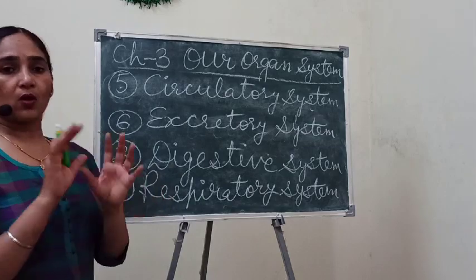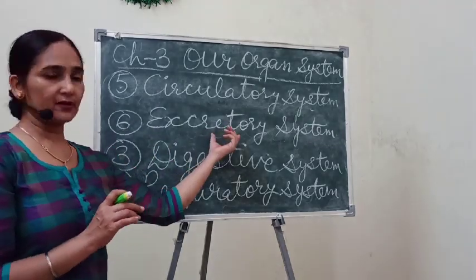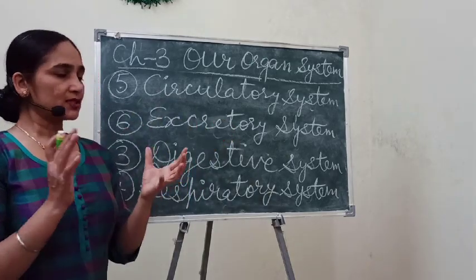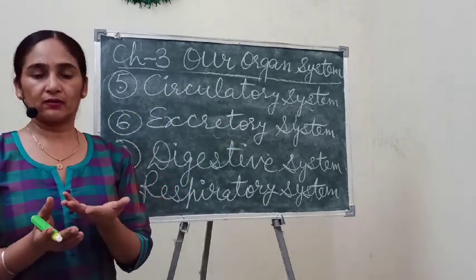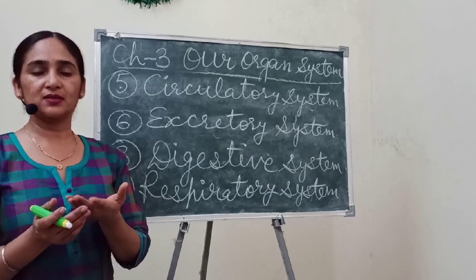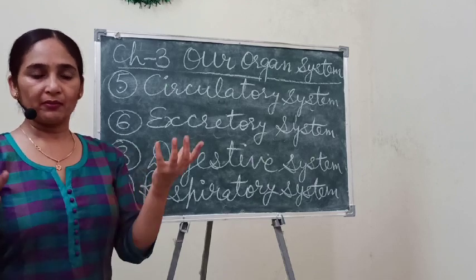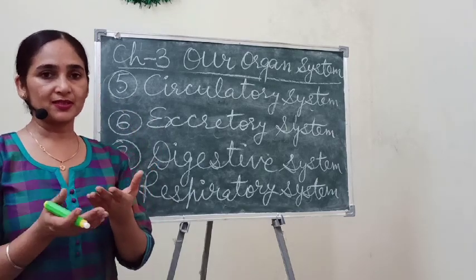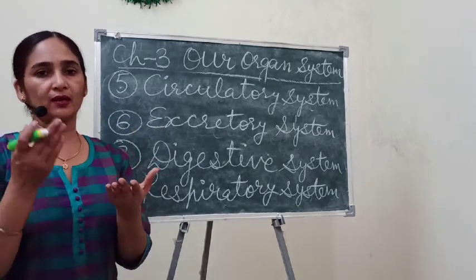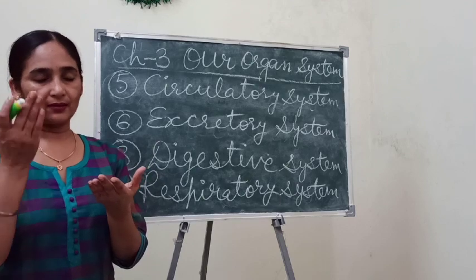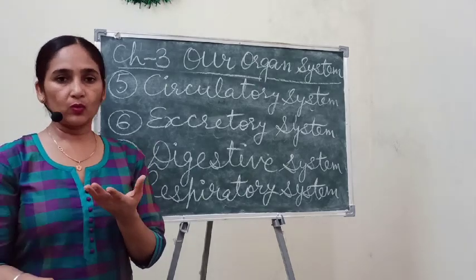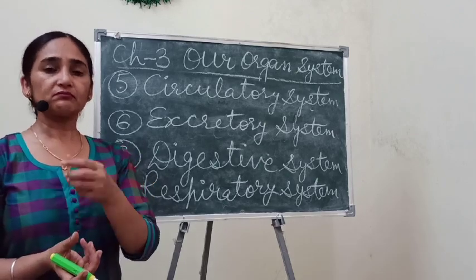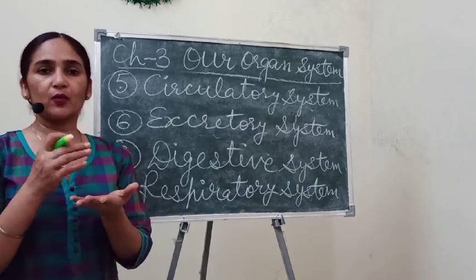Okay, so these are all the organs of the excretory system, and this system works just like a strainer. Okay, strainer means chhanni. Just like your mother when she makes tea and strains it, the tea goes down into the mug or cup, and in the strainer, what is left behind?